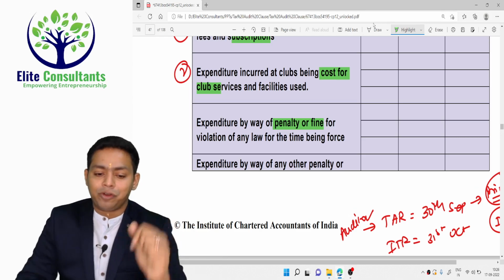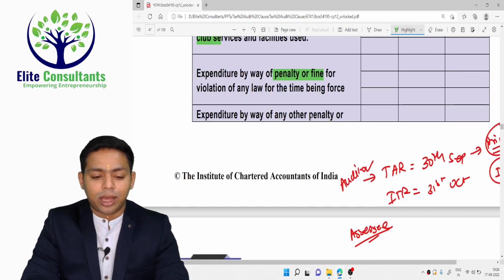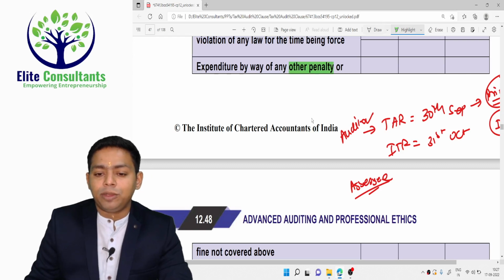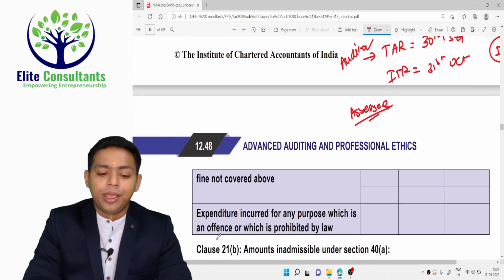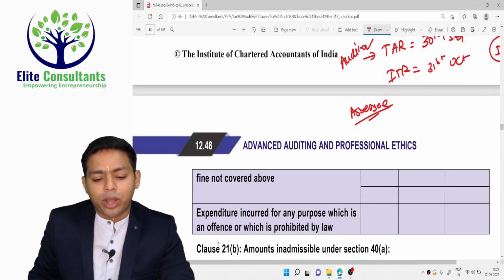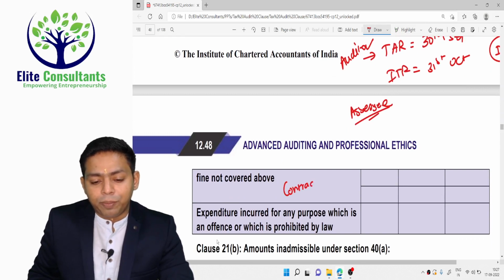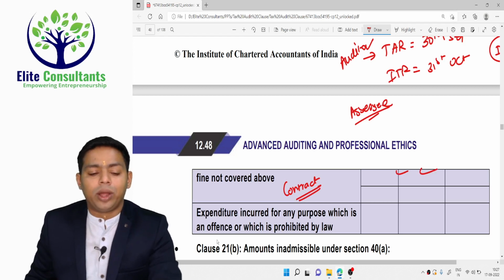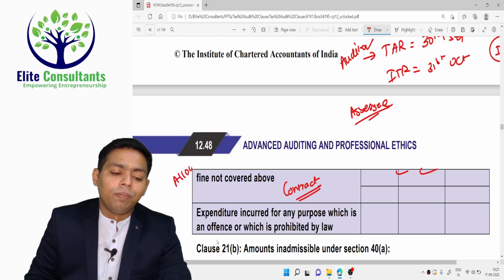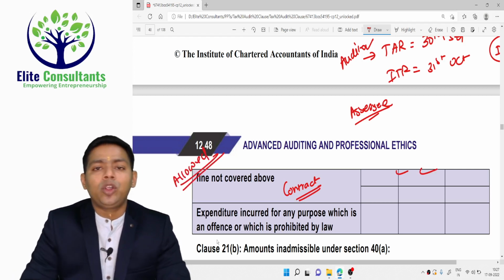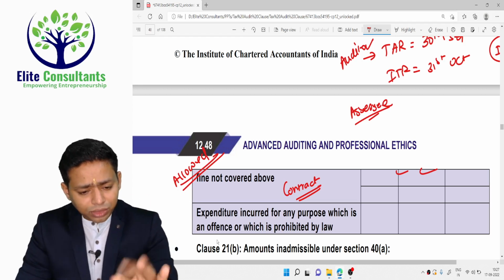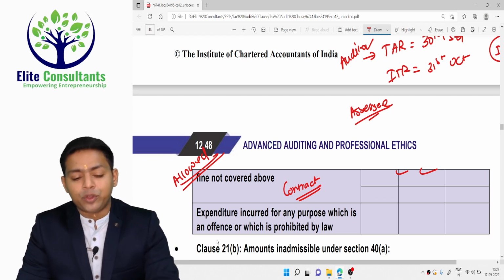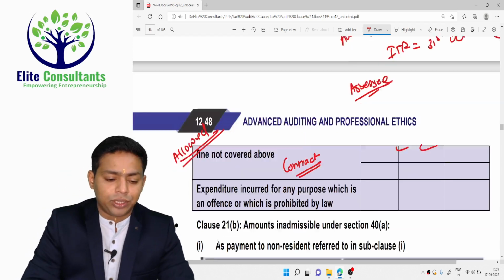It is in the nature of an offense. You are not supposed to get the deduction. Expenditure by way of any other penalty. Other penalty means penalty for breach of contract. Whenever you are paying a penalty for breach of contract, only reporting is required, disallowance is not required. This is allowed under law, but definitely the government wants to have a clear-cut understanding of what was a breach of law and what was not a breach of law. So they are demanding both the items here.